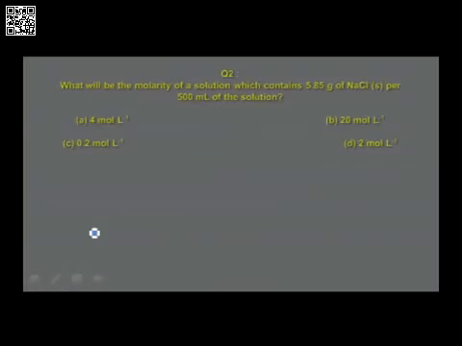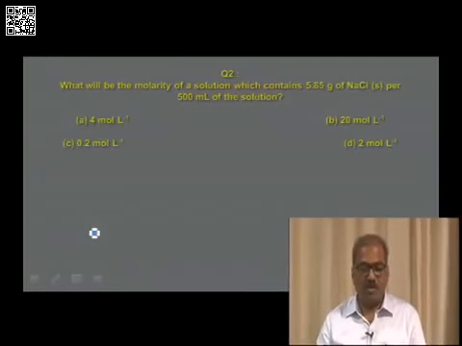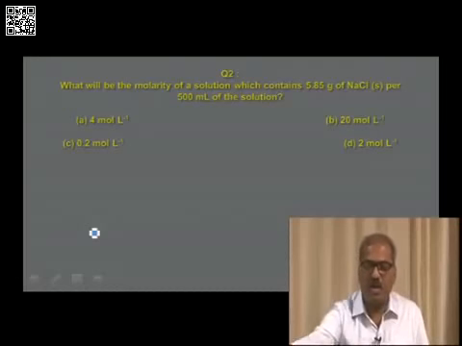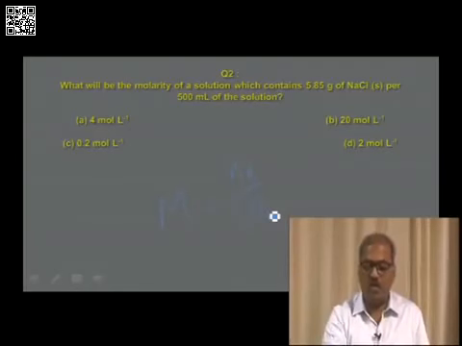The next question. What will be the molarity of a solution which contains 5.85 grams of sodium chloride per 500 ml of the solution? Options given: A 4 mole per liter, B 20 mole per liter, C 0.2 mole per liter, and option D 2 mole per liter. The question is on molarity. Molarity can be calculated by the formula M equals nB by V in liters. What is nB? Number of moles of the solute.